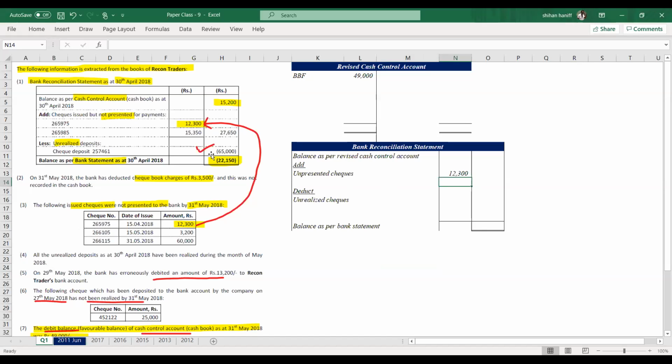So 15,350 and 65,000, those are presented and realized. On 31st May, the bank has deducted checkbook charges, so that will be credited. Checkbook charges 3,000. It's deducted from the bank.